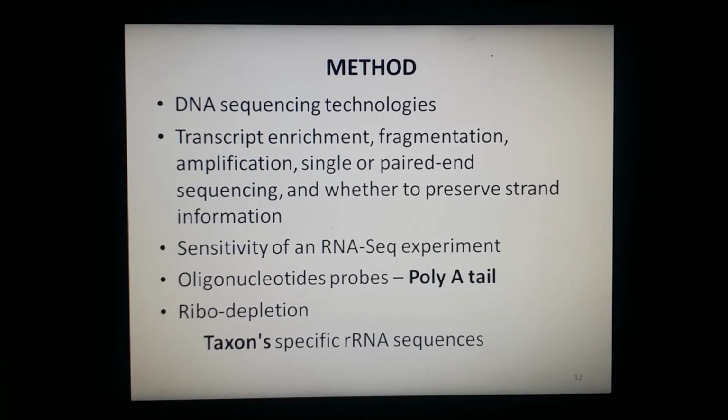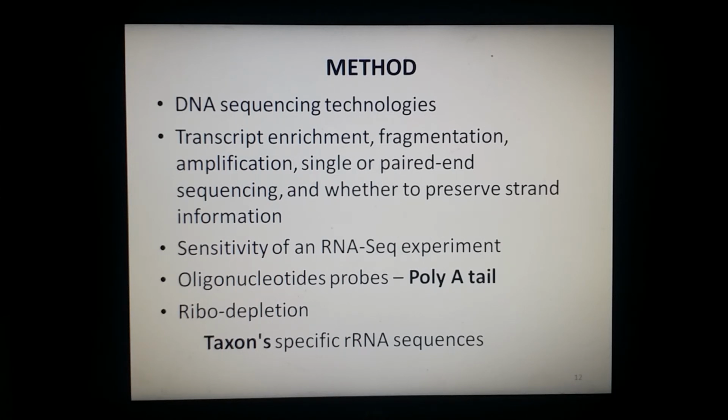The messenger RNA molecules can be separated by using oligonucleotide probes which bind to their poly A tails. Alternatively, ribodepletion can be used to specifically remove abundant but uninformative ribosomal RNAs by hybridization to probes that are tailored to the taxon specific ribosomal RNAs.